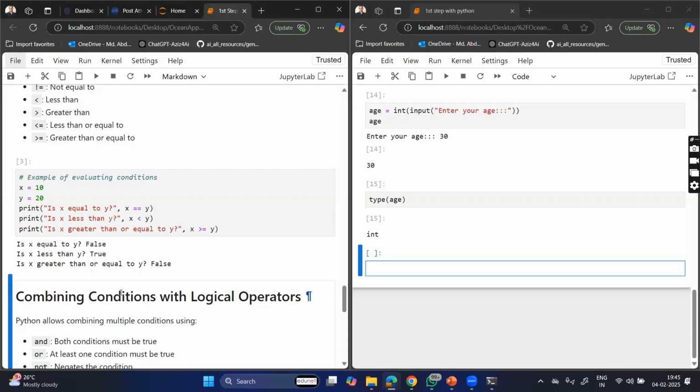Suppose I am having x less than y and I am having y greater than z. ఈ రెండు కండిషన్స్ ని కంకాటినేట్ చేయాలి, కంబైన్ చేయాలి అంటే yes, we can use the logical operators. Again, the output of the logical operator is a boolean only, right? ఇక్కడ and operator, or operator, not operator అని చెప్పేసి ఉన్నాయి, రైట్?